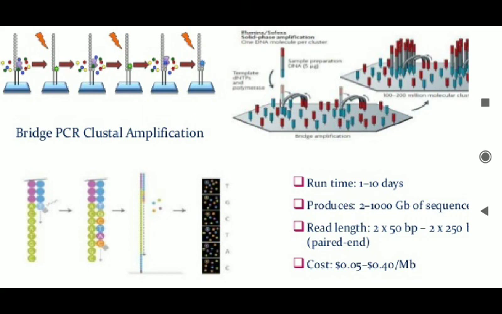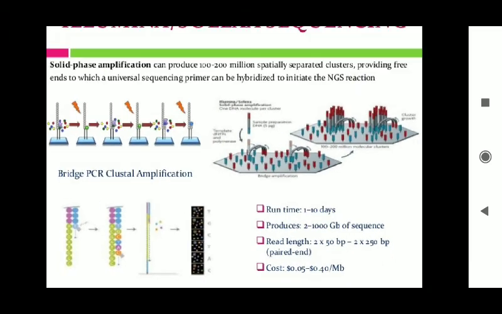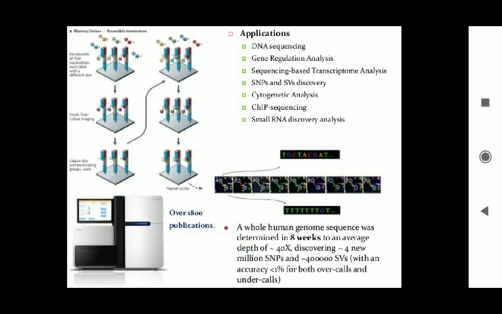So after that the block on the newly added base pair, like the 3 prime part of that sugar, you can say, is removed, so that another base will be able to be added to it. The polymerase enzyme is used to add the nucleotide to the newly formed strand, right. Here you can see in this diagram the machine easily finds out which nucleotides are unincorporated, and they are washed away and we get a new sequence and a new cycle. Then the fluorescent is also removed so that only the new base fluorescent is detected in the new cycle. Okay, that is all about